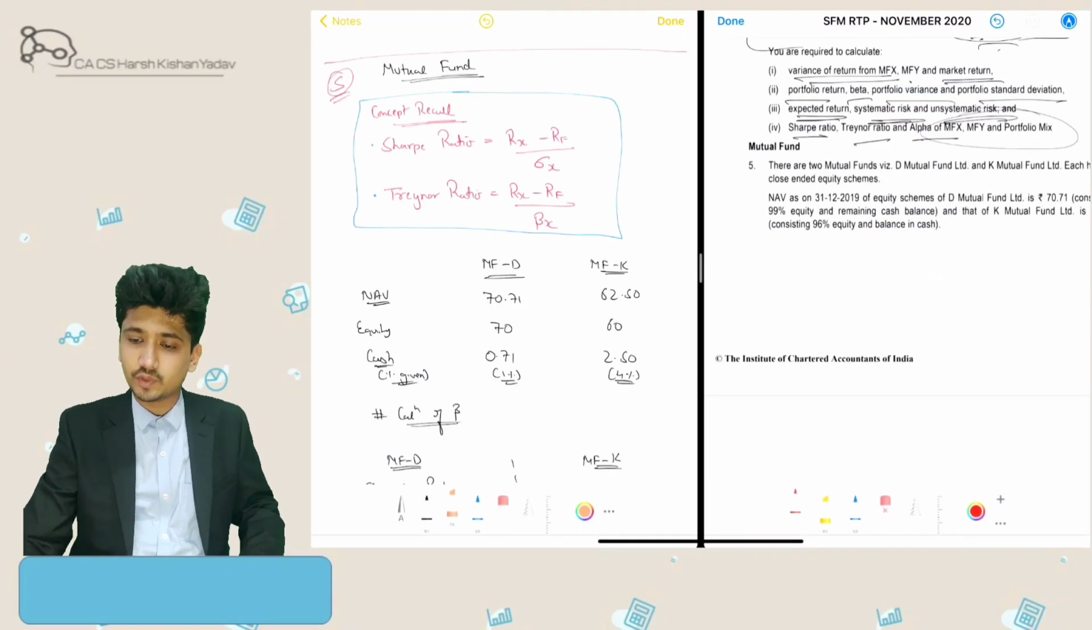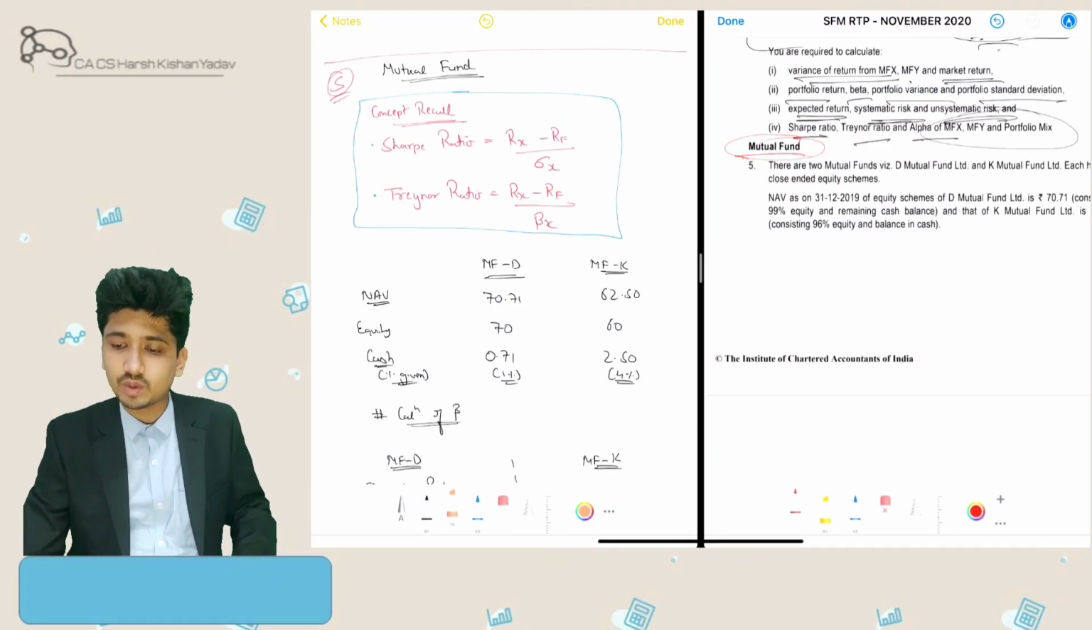Okay, so now let's come to our fifth question, which is from mutual funds. There are two mutual funds, mutual fund D and mutual fund K.